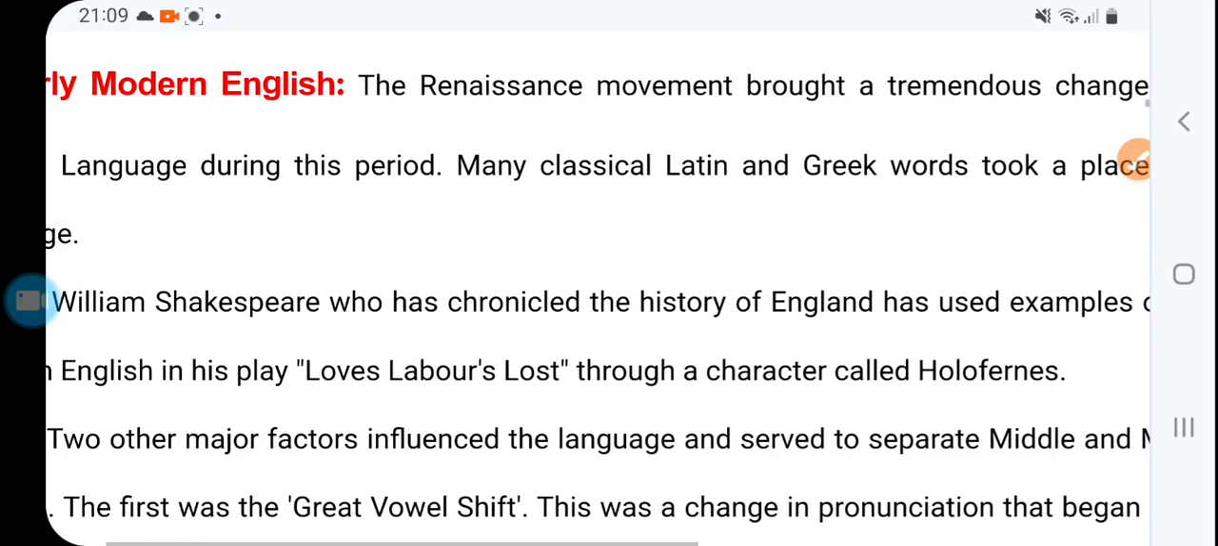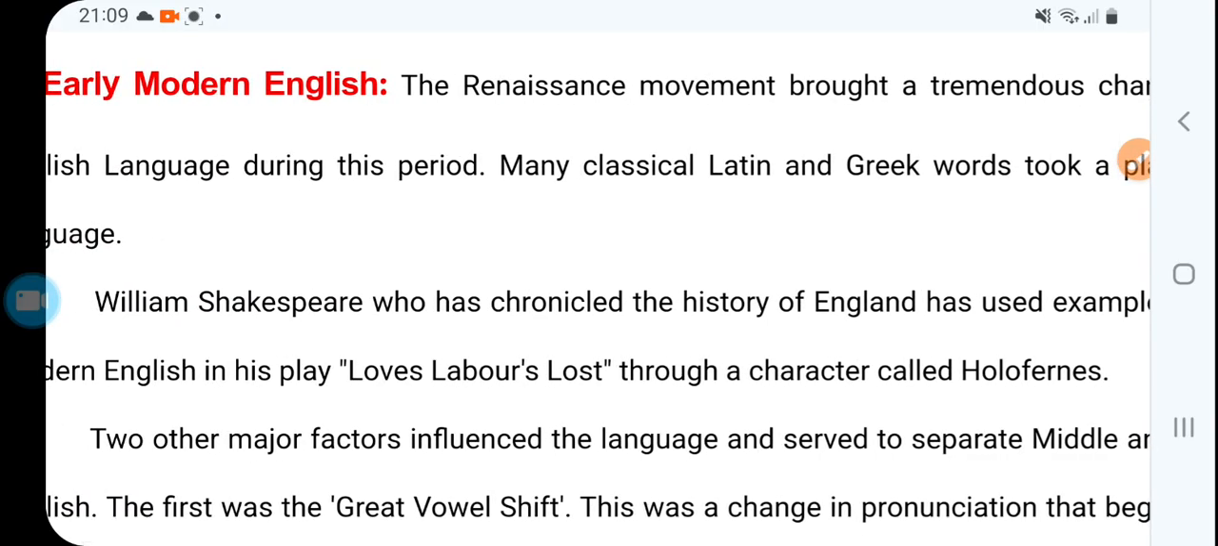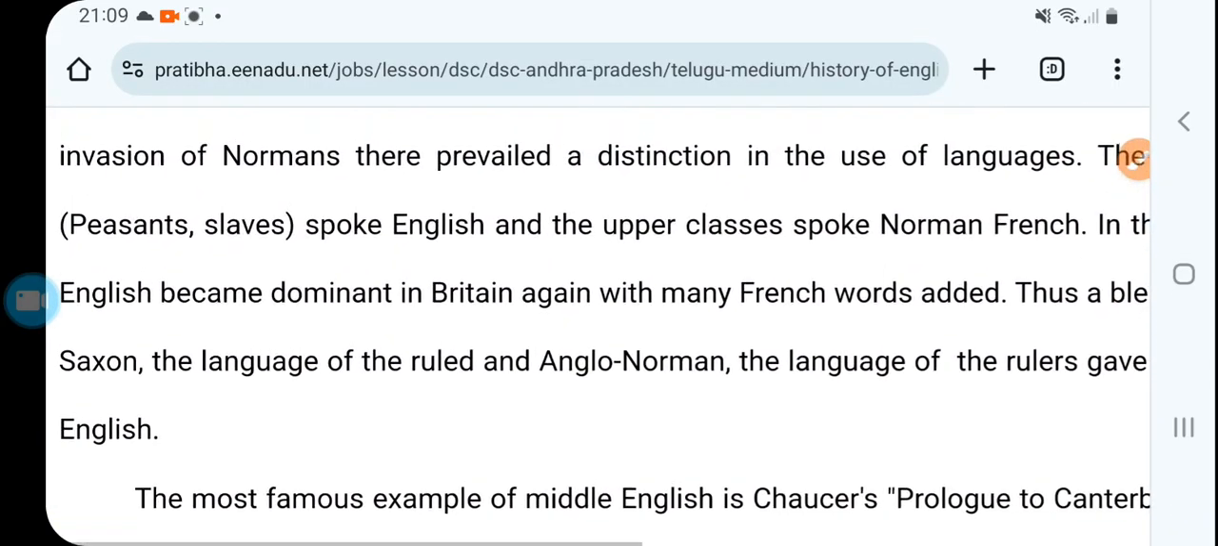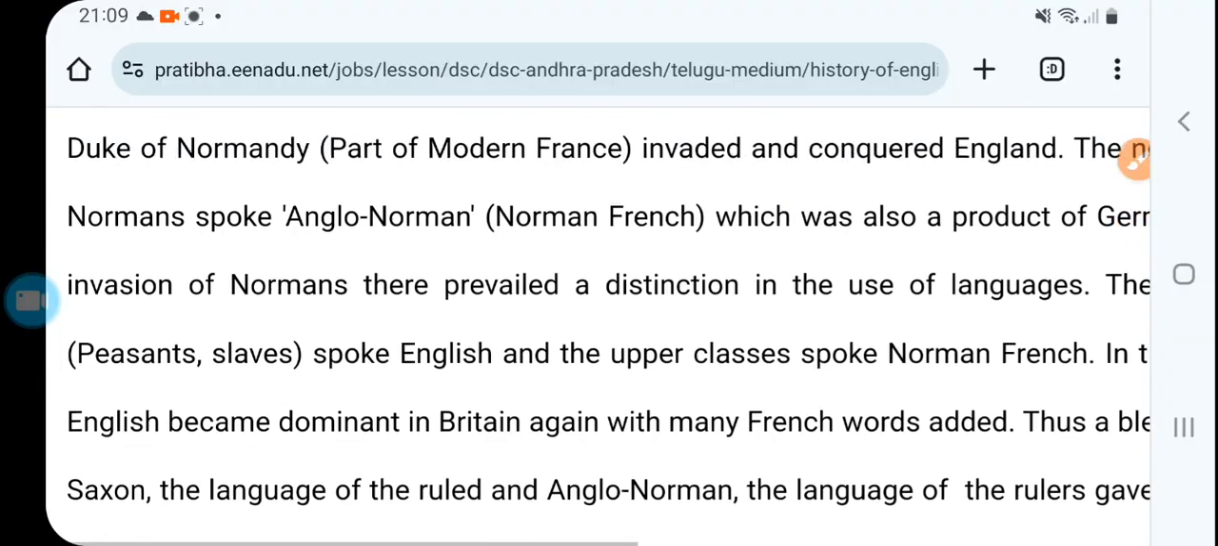Then Middle English. So in Middle English, what happened? William the Conqueror, Duke of Normandy, came, and the language was divided into two, Anglo and Saxon. Let me tell you that the language was divided into two classes, right?